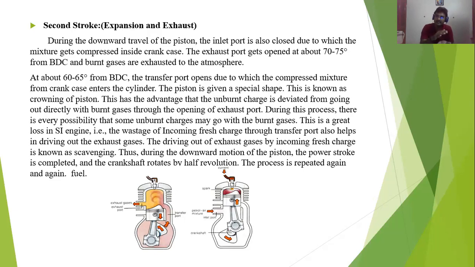And again the piston comes up, and then that air fuel mixture which came in gets compressed as well as pushed through the exhaust valve. While pushing the exhaust gases, some amount of fresh air fuel mixture may also escape through the exhaust valve. Some unburned fuel escapes through the exhaust valve. That is a major disadvantage in the two-stroke engine, and this cycle continuously happens. So there will be an efficiency loss in the two-stroke SI engine.